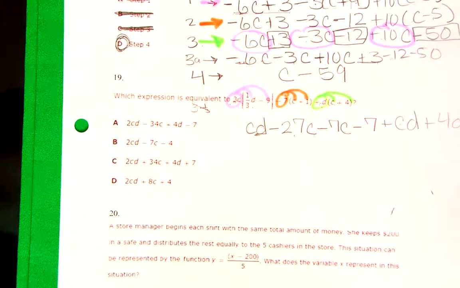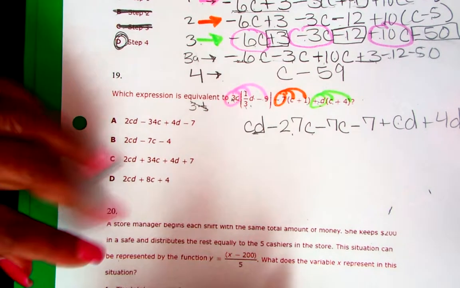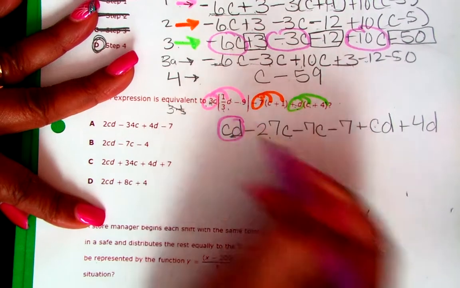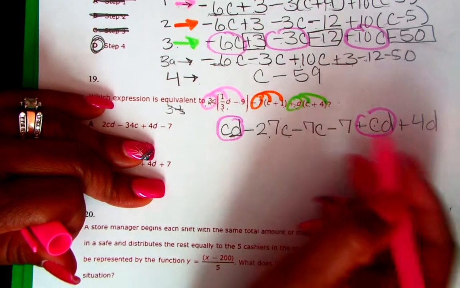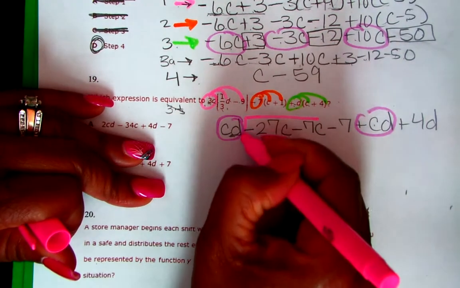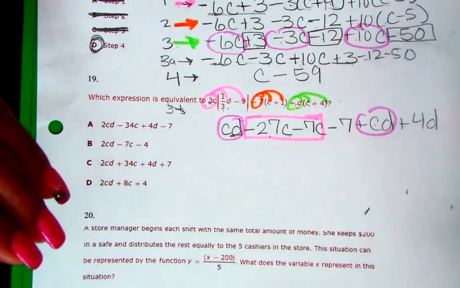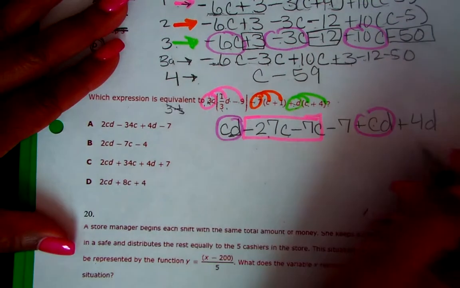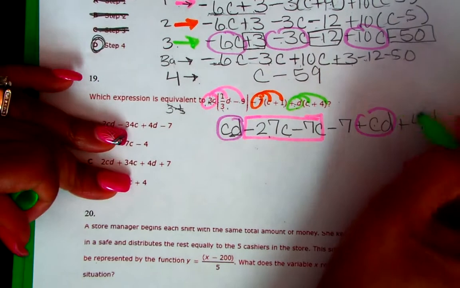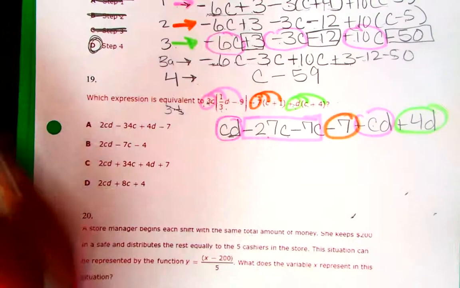Okay. So here we go. Let's do what we do. I have a CD here, and I have a CD there. Then I have C. All of these are my C's. That's my C. That's my C. And I got to hurry up because my battery's low. And then I have here plus 4D. And I just have a -7.